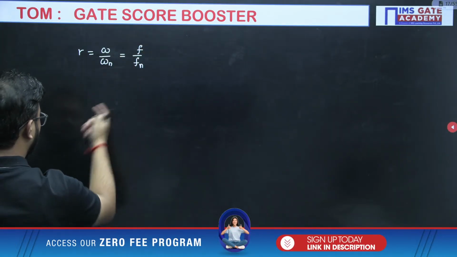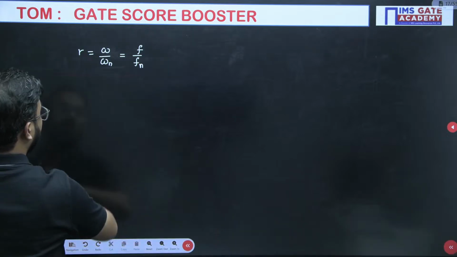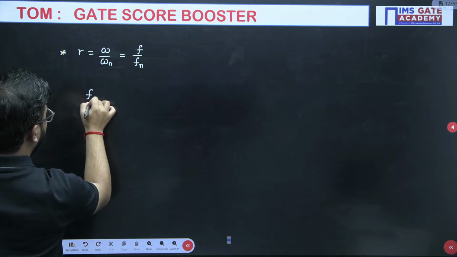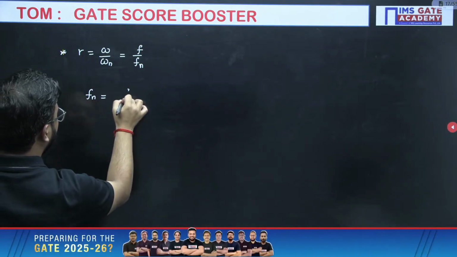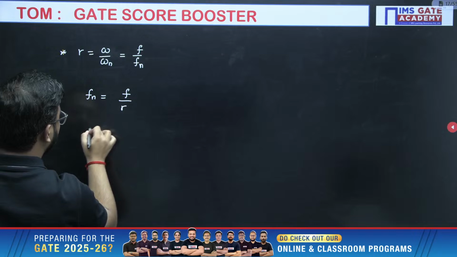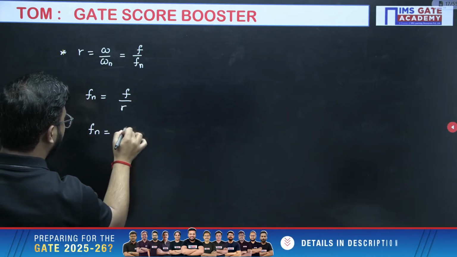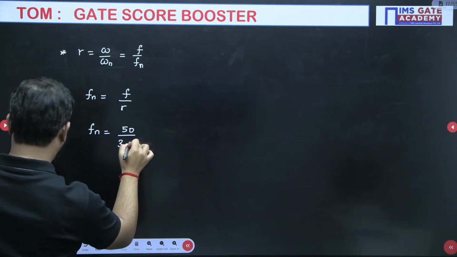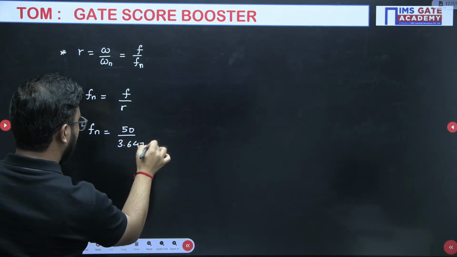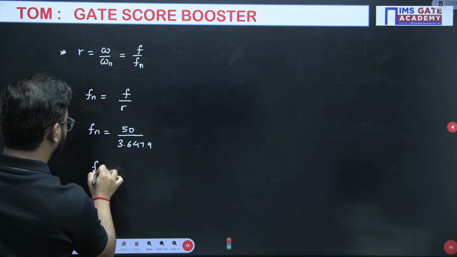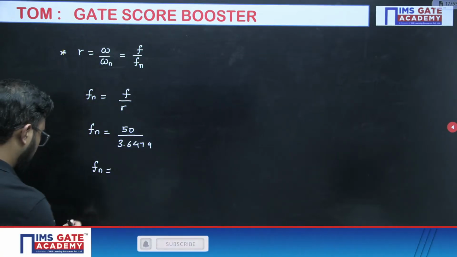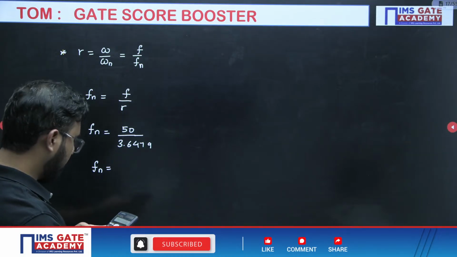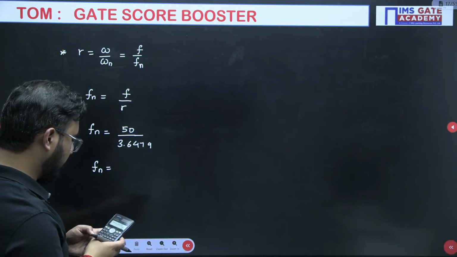Now see how we will do it then. You will get Fn as F divided by r. Fn is 50 divided by 3.6479. So let me just write down the value: 50 divided by 3.6479.